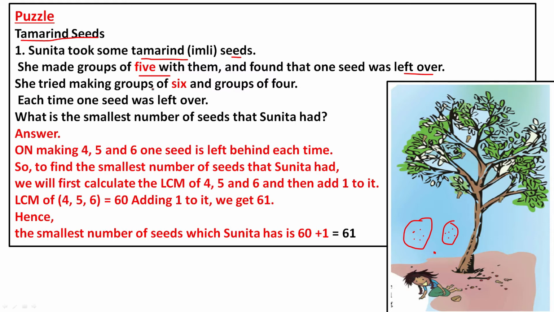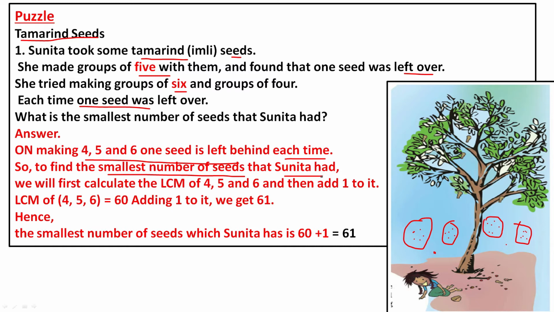So she tried making groups of 6: 1, 2, 3, 4, 5, 6. Again she made 6. Then when she arranged in groups of 4, each time one seed was left. Here also she got one seed without a group. On making groups of 4, 5 and 6, one seed is left behind each time. So find the smallest number of seeds that Sunita had. So how many seeds did she have?